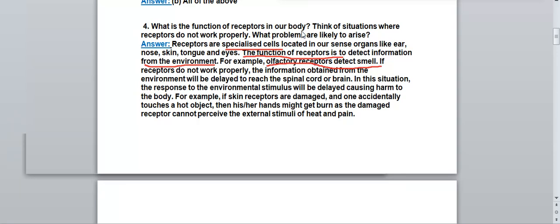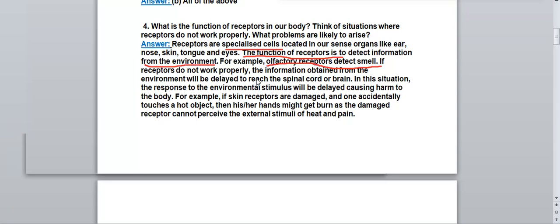What is the function of receptors in our body? Think of a situation where receptors do not work properly. What problems are likely to arise? Once again, I will revise the answer. Receptors are specialized cells located in our sense organs like ear, nose, skin, tongue and eyes. And what is the function of a receptor? It detects information from the environment.